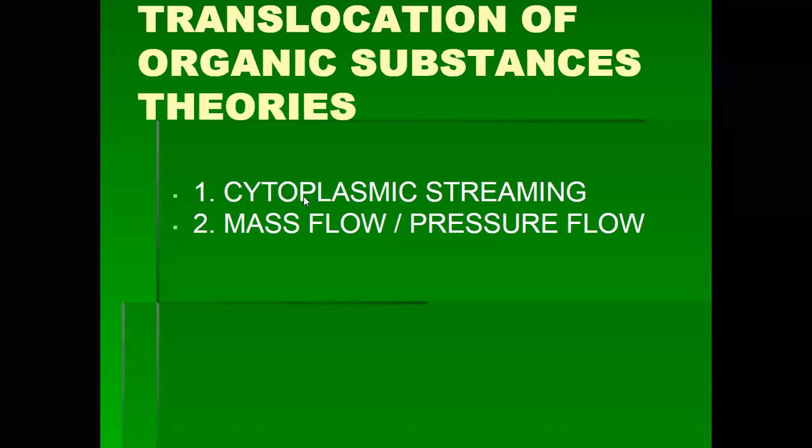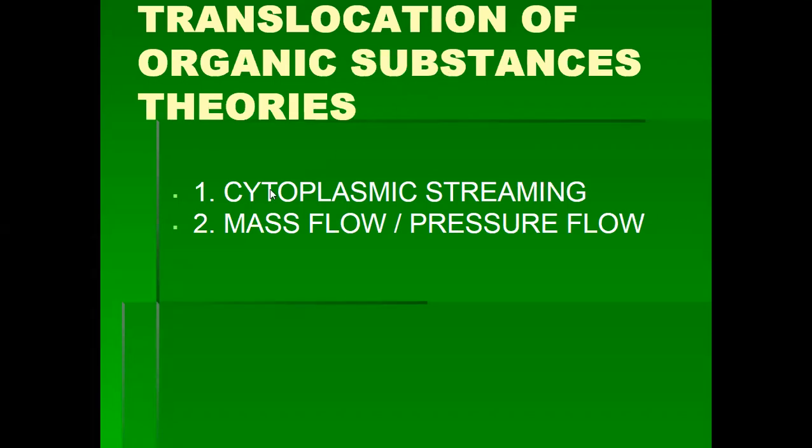First, we discuss the cytoplasmic streaming theory. Cytoplasmic streaming theory means all cells are connected with each other through the plasmodesmata. Through the plasmodesmata, the organic substance moves from one cell to another cell.